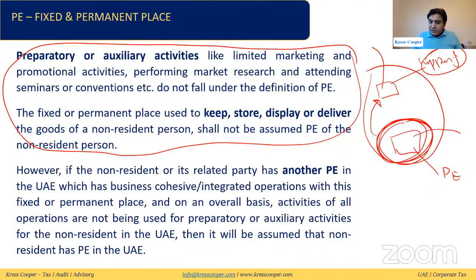Basically, there are two sites. Sorry, let me clear it again. There are two sites. One site is providing supporting services. The other site is conducting business activity on behalf of the non-resident person. When we look on an overall basis, both of the sites are not providing ancillary or supporting activities to the non-resident person. Then it will be assumed that the non-resident person has a PE, and this supporting site will be considered a PE as well. So hopefully it will be clear to everyone.